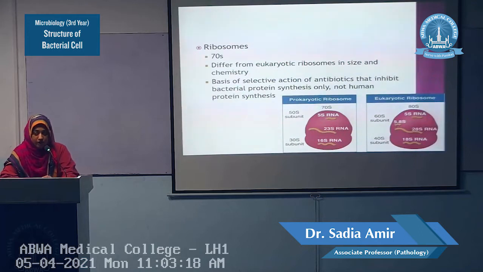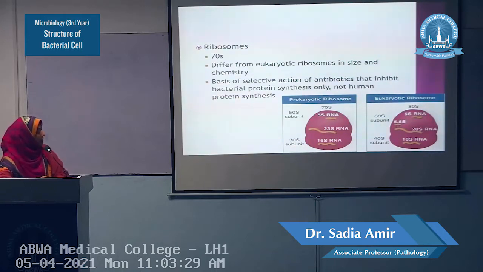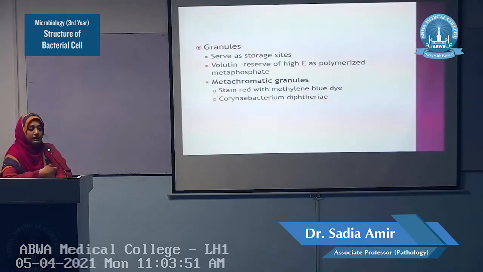We studied the peptidoglycan differences. The peptidoglycan of the prokaryote is different from the cell wall of the eukaryotes, so this provides a basis for the selective action of the antibiotics. Here, the ribosomes also play the same role. They have the selective action of the antibiotics that inhibit protein synthesis only in the bacteria, because bacteria have a different structure. They have the peptidoglycan in their cell wall, whereas the eukaryotes don't. So it is another site according to which we can select any antibiotic.